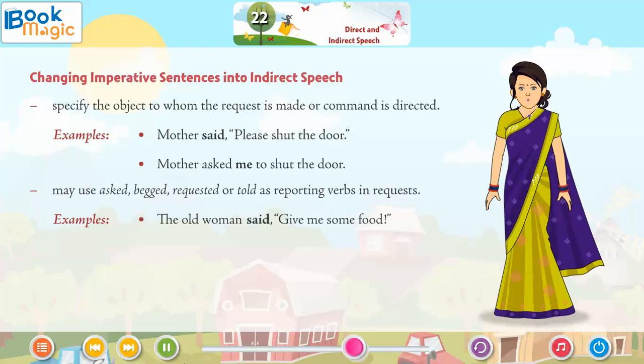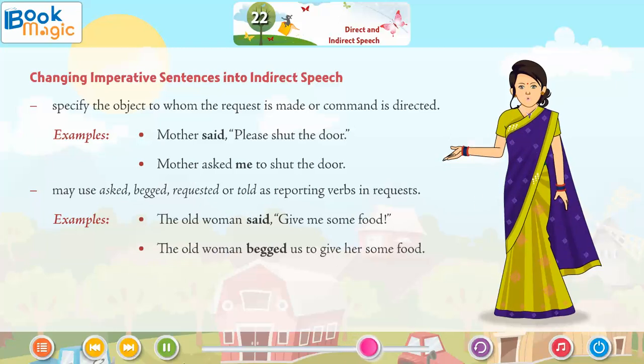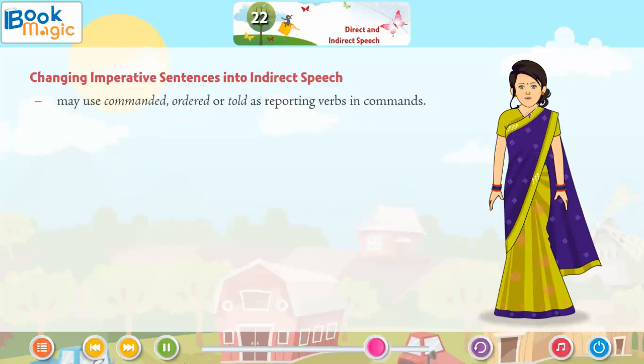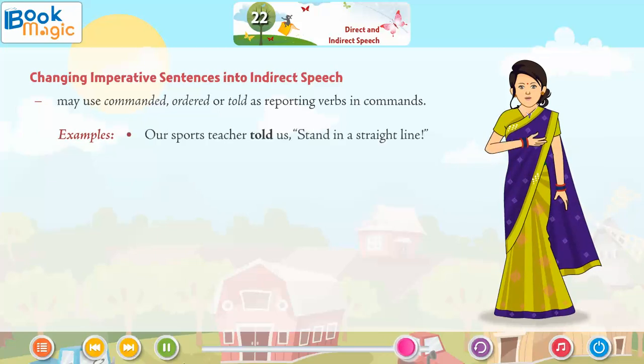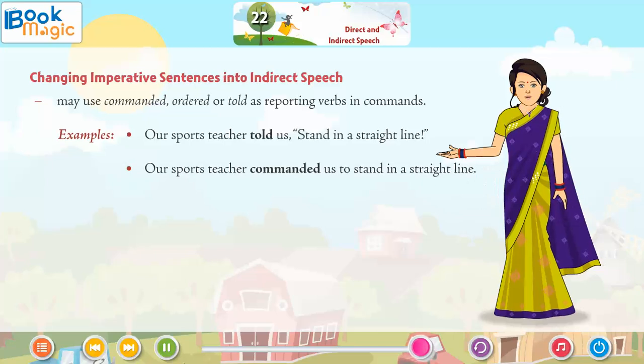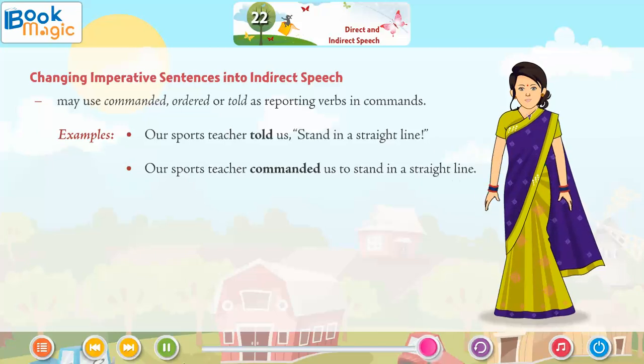Examples: The old woman said, "Give me some food." The old woman begged us to give her some food. May use commanded, ordered, or told as reporting verbs in commands. Examples: Our sports teacher told us, "Stand in a straight line." Our sports teacher commanded us to stand in a straight line.